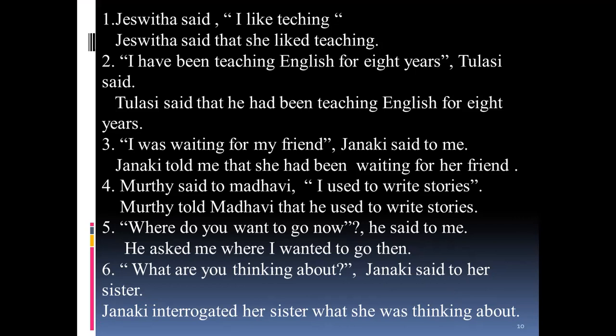"I have been teaching English for 8 years," Tulsi said. Tulsi said that he had been teaching English for 8 years. In this also you can find a little change. The reason is we have the reported speech in present perfect continuous tense, "I have been teaching English for 8 years." When you change it into indirect speech, that should become "had been teaching English for 8 years." Another example: "I was waiting for my friend," Janki said to me. Janki told me that she had been waiting for her friend.